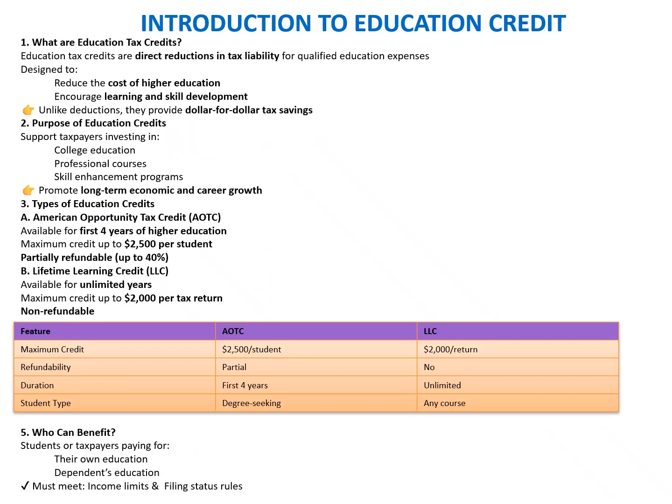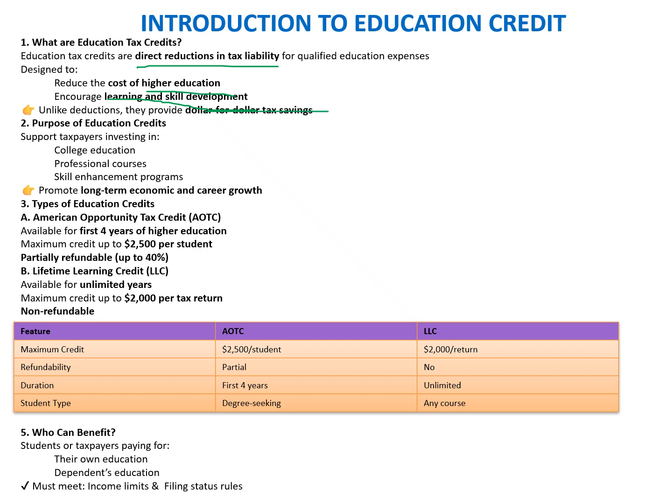First is the introduction to the education credit. What are the education credits? We discussed that there are two education credits available to an individual, which are AOTC and LLC. Now we'll talk about each of them in a bit to have a better understanding of how it is helping the overall individual tax benefits. So what are the education tax credits? Education tax credits are a direct reduction to the tax liability, and they reduce the cost of higher education and encourage learning and skill development.